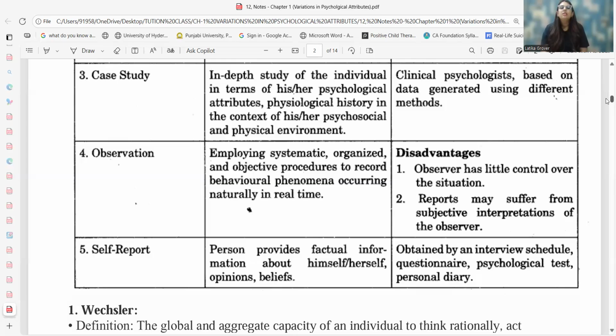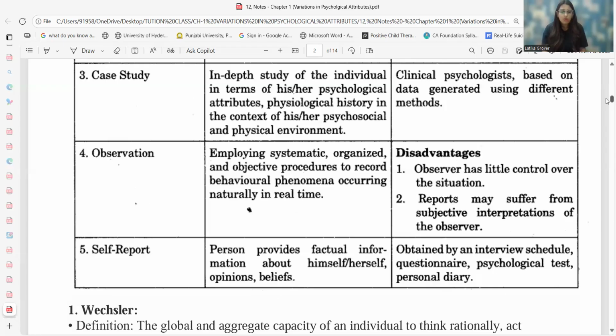Last one is the self-report measures. Now, self-report measures talk about when a person provides information about their own self, where I come to know a few things that I am not aware of, but the information lies with me.